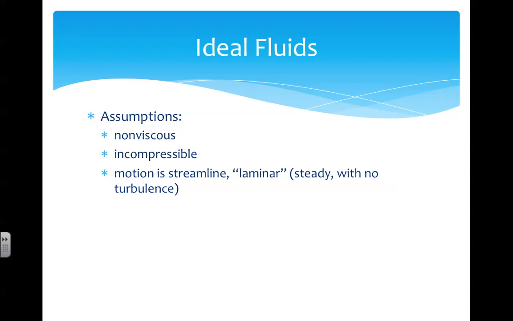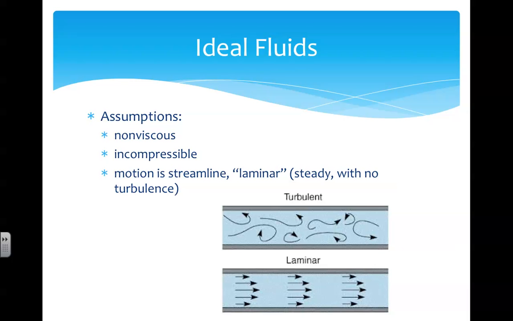Finally, we will assume that these ideal fluids move in such a way that their motion is streamline or laminar, meaning that each molecule follows the path of the molecule in front of it with smooth motion. A fluid would flow steadily through a piece of pipe as shown in the bottom picture. In contrast, turbulent flow is chaotic, as shown in the upper pipe. The molecules move in a circular fashion known as eddy currents. But again, we will assume that this is laminar or streamlined flow for all ideal fluids.